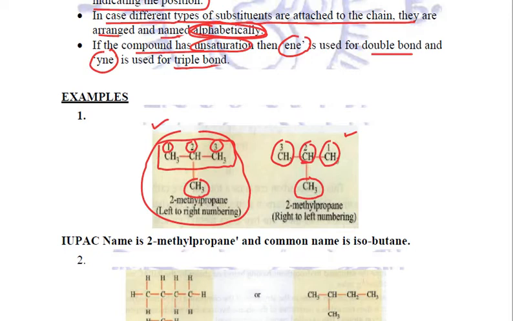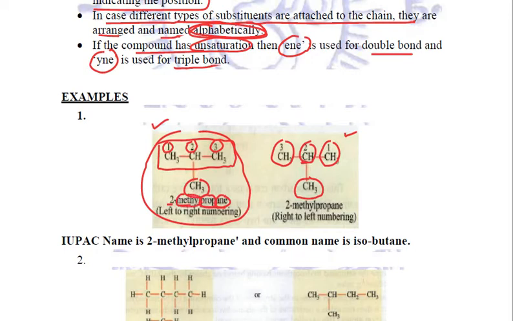So accordingly we will write the name. It will be 2-methylpropane. Now, how exactly do we interpret this name? Prop means there are three carbon atoms. Ane means they are connected with single covalent bonds. Methyl is used as a prefix.